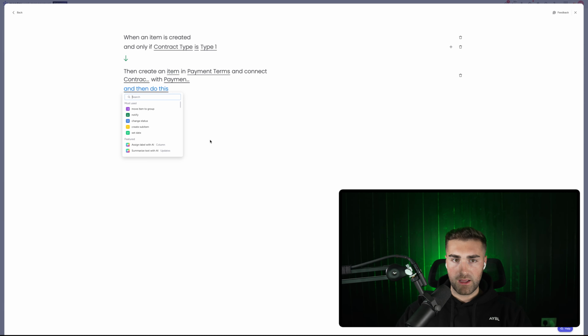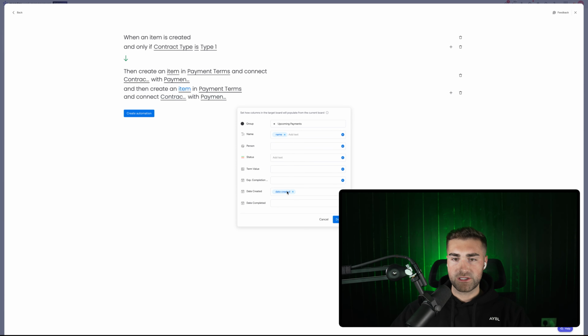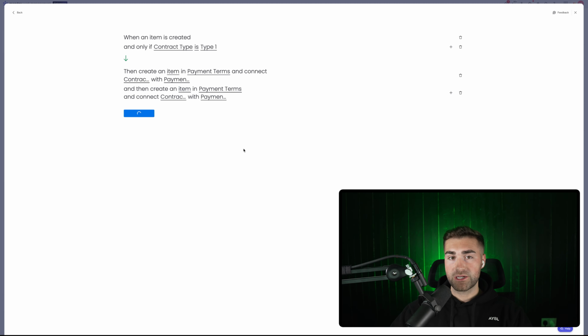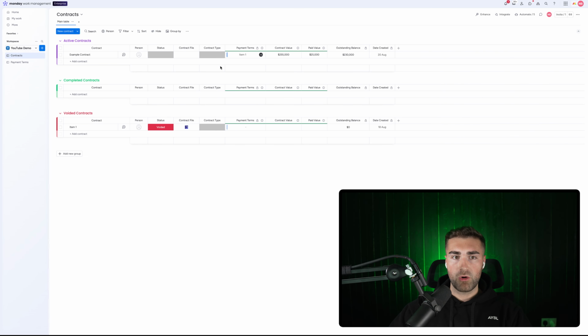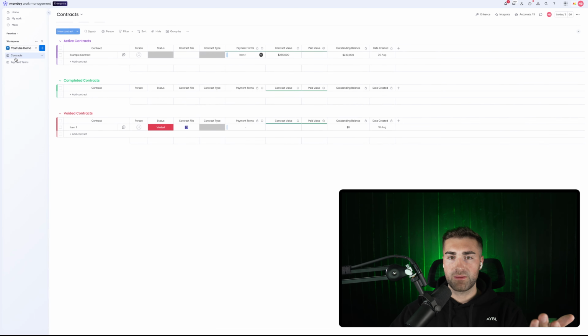So if we go and say create item in board and connect boards again, and the board in this instance being payment terms, connect contracts with payment terms, create an item, and then we can again delete all of this information as it would be pulling over from our contract. But we hit create automation here. So now when a new item is created and the contract type is type number 1, then it automatically creates our payment terms. The only issue we do have is we can't automatically set the expected completion date, which is a bit frustrating, or at least we can't do that with the standard automations within Monday.com.